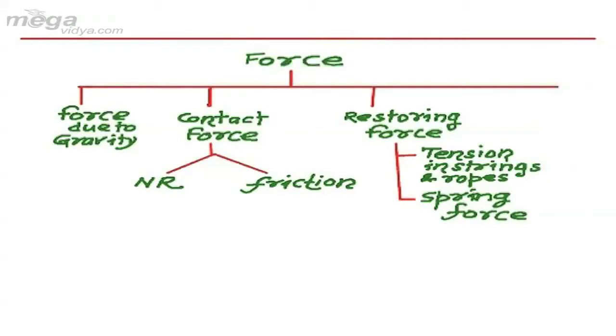The next category which I am using here is the pseudo force, which is caused due to wrong observation, or you can say due to observation with respect to a non-inertial reference frame. As you know, non-inertial reference frame is the frame of reference which has some acceleration with respect to ground.